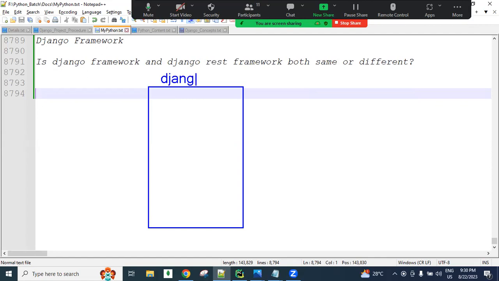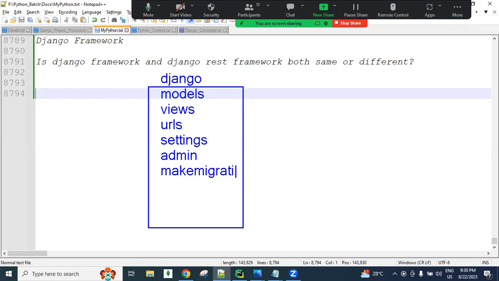For example, you know the models related concepts, views, URLs, settings files, and admin.py. And some commands like makemigrations and migrate, the createsuperuser command and runserver, how projects are created and how applications are created.